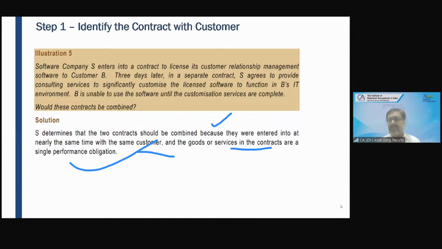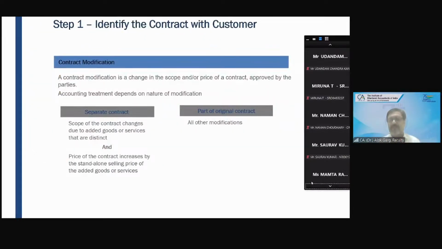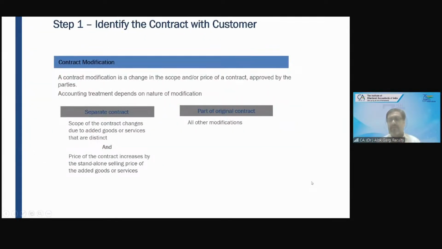Any question up to this level? Any question? No, sir. Clear, sir. So this was the concept of combination of contracts, right? A theoretical concept. And you can see we have covered 5 illustrations of the ICAI study material. 1 to 5, we have covered all 5, right? And why are we discussing so many illustrations? Because the standard is very, very, very important.